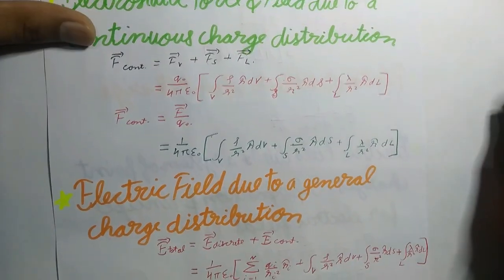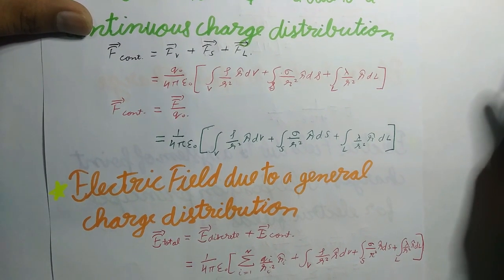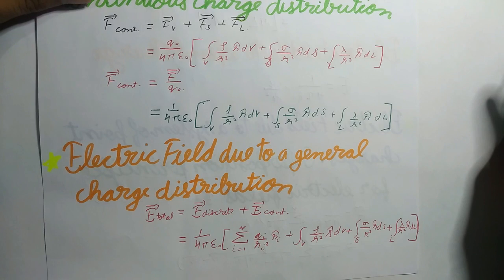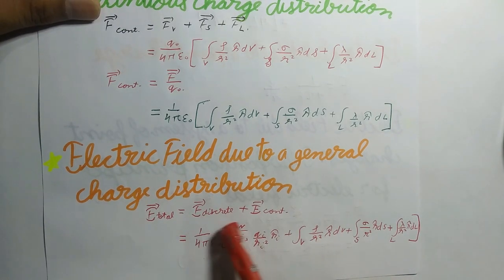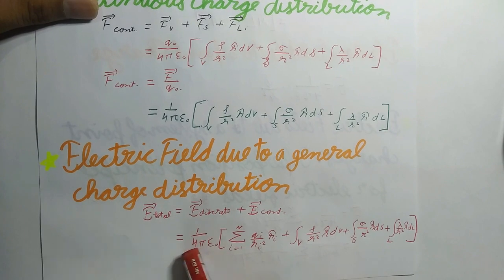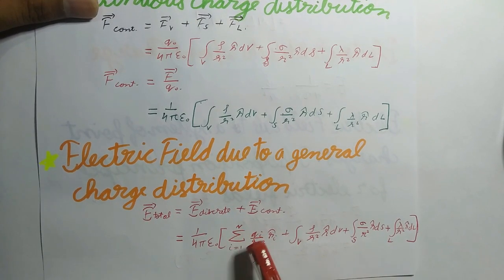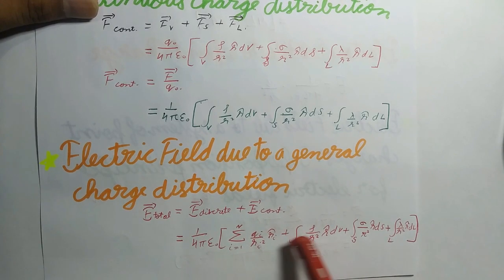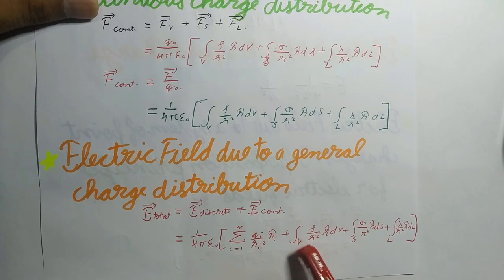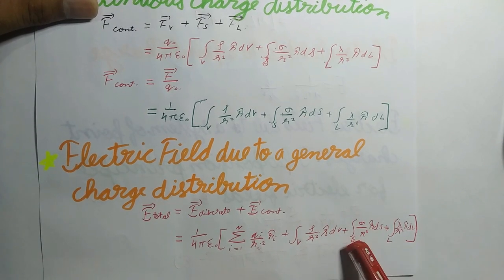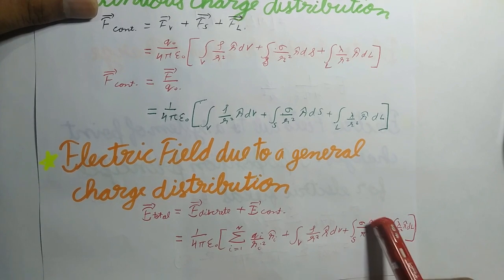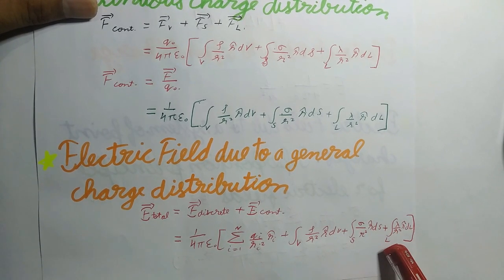So now next is electric field due to a general charge distribution. It is given by E total equals E discrete plus E continuous, which will be equal to 1 upon 4 pi epsilon naught, and in the bracket, summation i equals 1 to N of Qi upon Ri square Ri unit vector, plus integration over V for the volume charge density, rho upon r square r unit vector dv, plus summation over S of sigma upon r square r ds, plus for the linear charge density, lambda upon r square r dl.